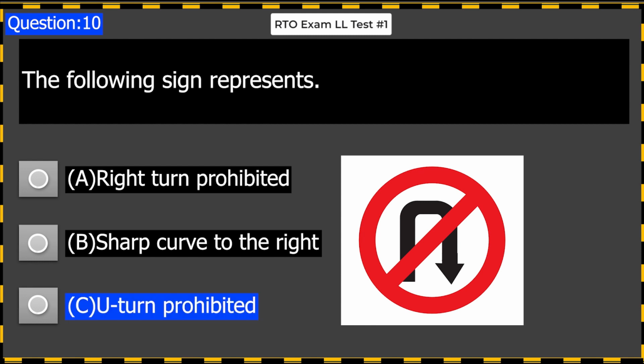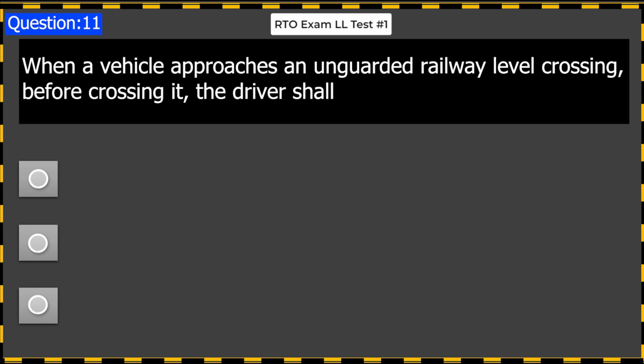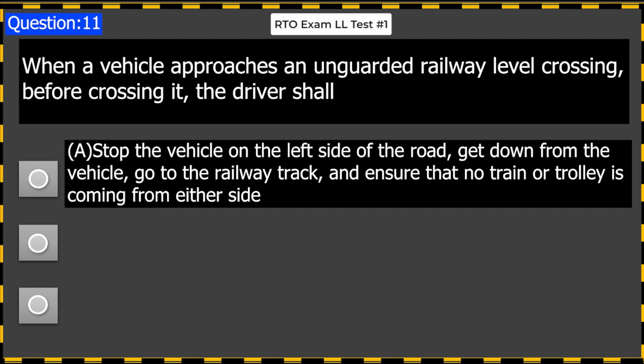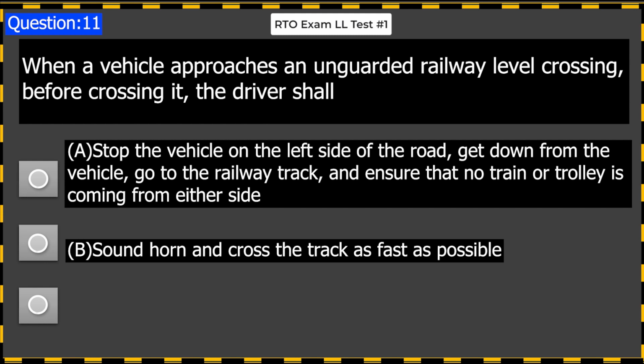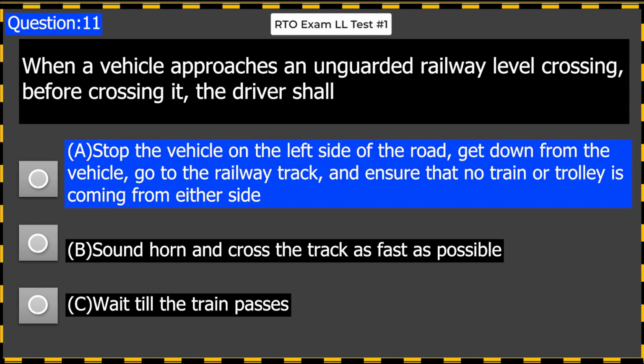When a vehicle approaches an unguarded railway level crossing, before crossing it, the driver shall: A. Stop the vehicle on the left side of the road, get down from the vehicle, go to the railway track, and ensure that no train or trolley is coming from either side. B. Sound horn and cross the track as fast as possible. C. Wait till the train passes. Answer A. Stop the vehicle on the left side of the road, get down from the vehicle, go to the railway track, and ensure that no train or trolley is coming from either side.